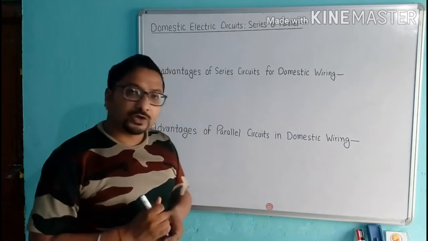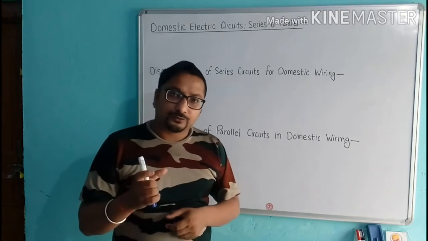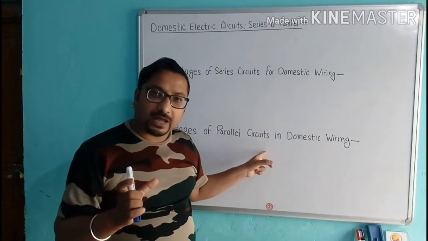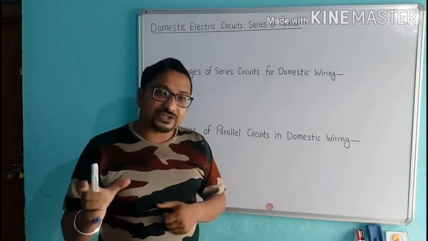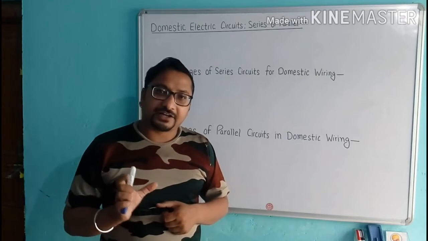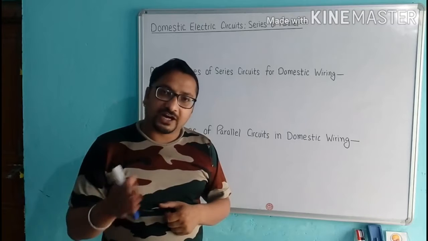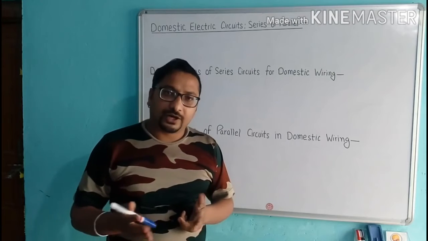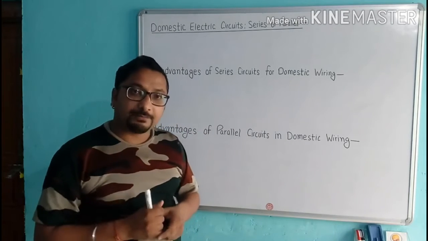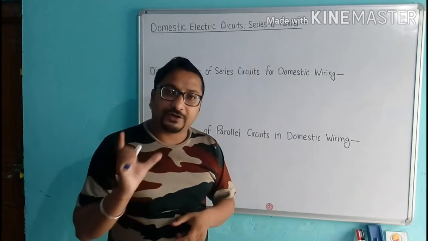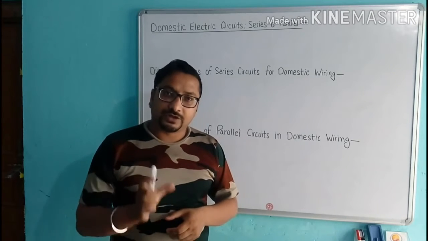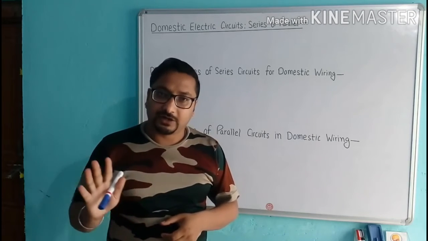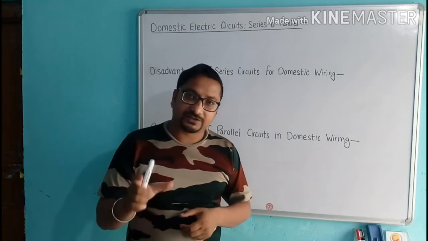Now number two, we have separate switches. In parallel circuits, we have separate switches for different electric appliances, so we can turn on or turn off any electric appliance separately. Now number three, in parallel connection the value of voltage remains constant, so every electric appliance works properly.